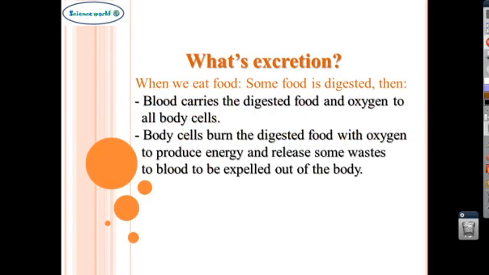When we eat food, some food is digested, then blood carries the digested food and oxygen to all body cells. Then body cells burn the digested food with oxygen to produce energy and release some wastes to the blood to be expelled out of the body. So, again, as we said before in the circulatory system, blood carries the digested food and oxygen to all body cells. Then cells burn the digested food with oxygen to produce energy and release some waste.